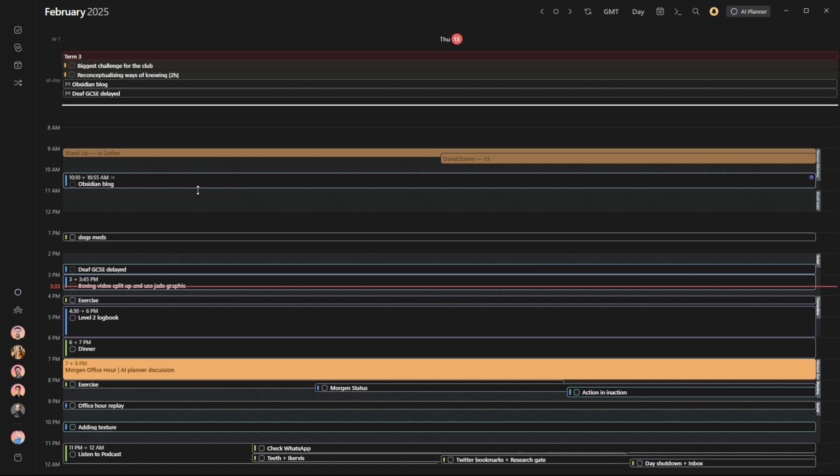So we're going to have a look at my calendar and see what's going on. As you can see, it's quite a few hours since the last conversation that we had. I've had lunch and the rest of it. I'm going to go downstairs and do the dog meds in a minute, because I've just realized I still need to do that. That probably won't get done today.